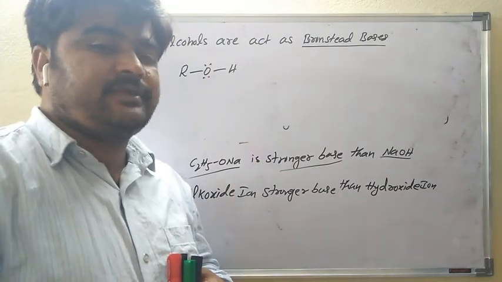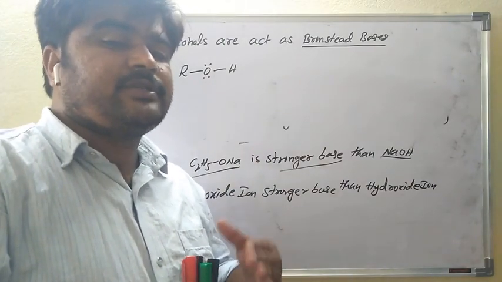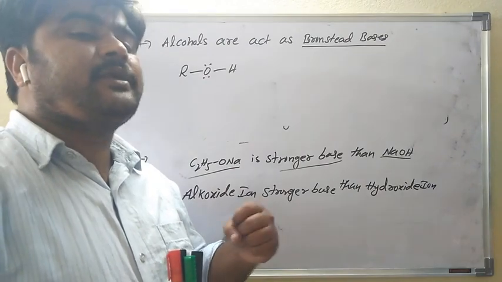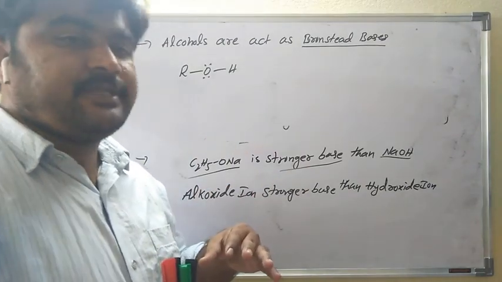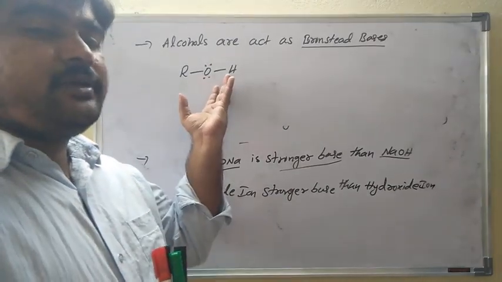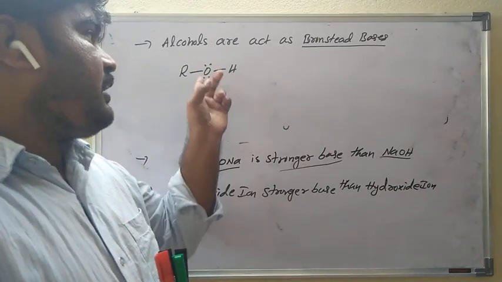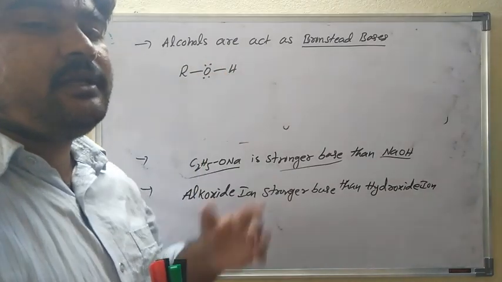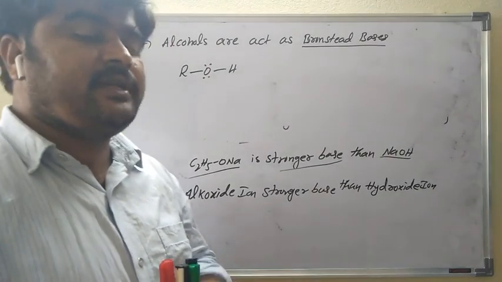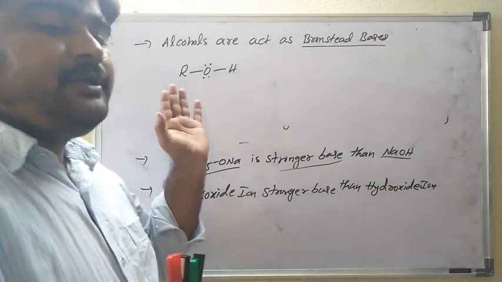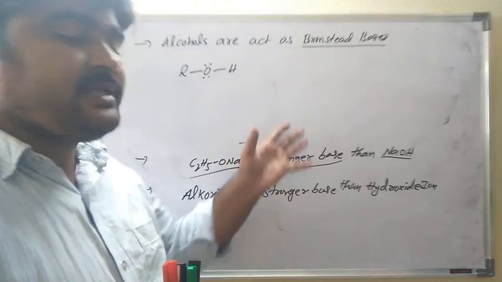You already know this from the previous first physical chemistry class: what is a Bronsted acid and base? A Bronsted acid means a proton donor; a Bronsted base means a proton acceptor. So the alcohol is a proton acceptor, because two lone pairs of electrons are present on the central oxygen atom. That's why alcohols act as Bronsted bases. So this is the acidity of alcohols.